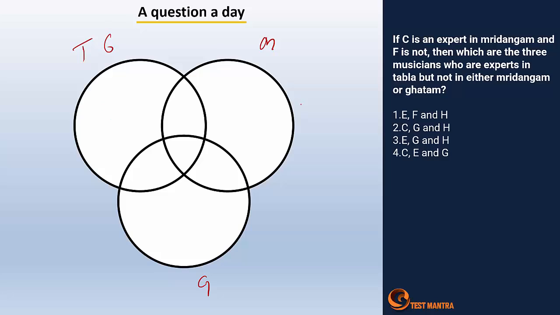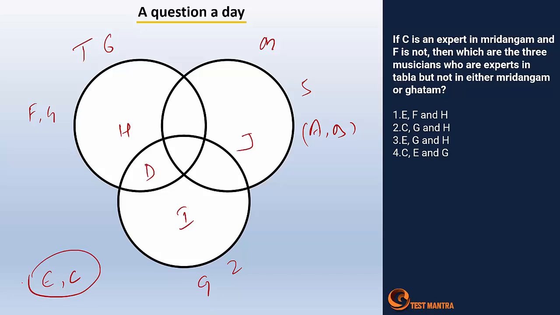Here 6 people, 5 people, 2 people, with the values as this one as D I H, J F G, and this is nothing but A B, and we have to fix E and C. Right, if C is an expert in mridangam and F is not, right?